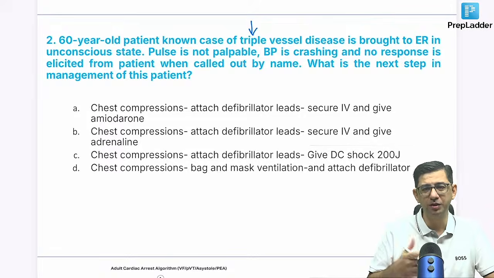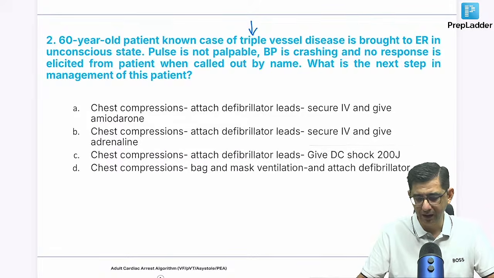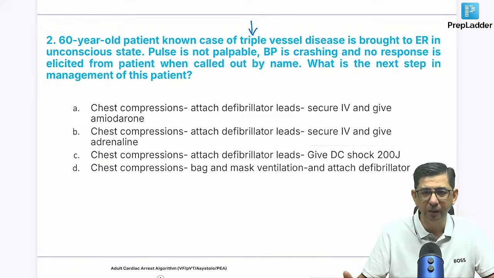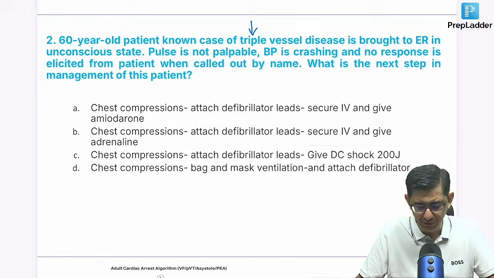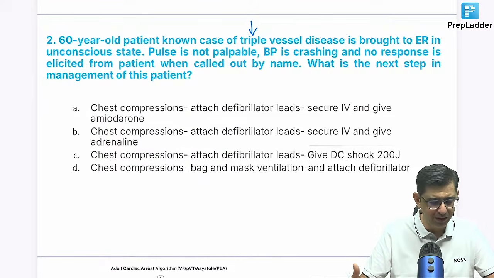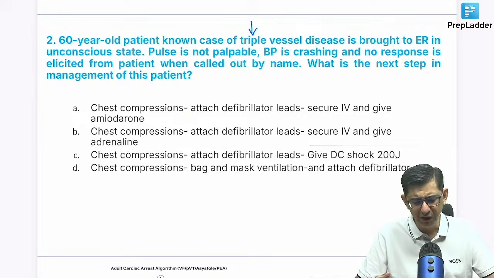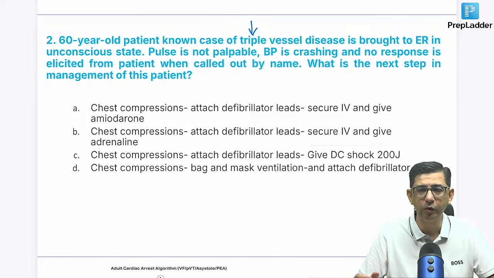Like you called the patient out by his name as well, because maybe the person accompanying him had told you the name, and in the file, in the admission slip also, you can check the name. So you called the name, there was no response, so I can pick up two answers there, B versus D. One is obviously we have to give chest compressions, they're present in all four options. I'll have to attach defibrillator leads and give adrenaline.